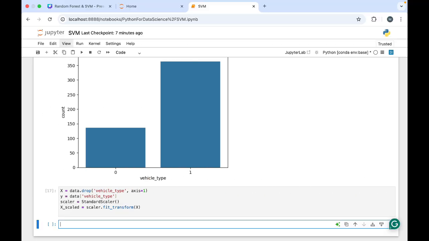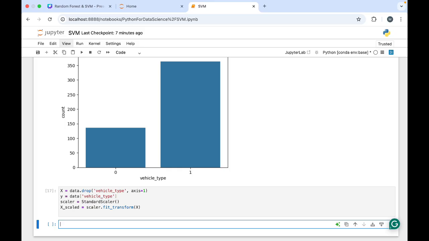Then next, we separated features into x and y labels, and scaled these features since SVM is sensitive to different scales. That is why I took the standard scaler over here. X and y we have defined.